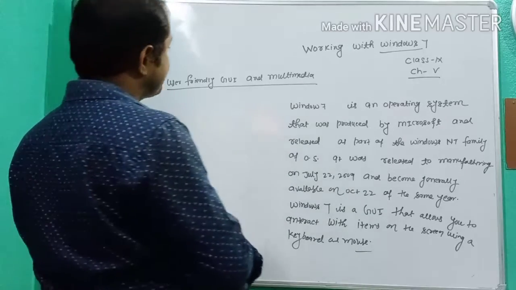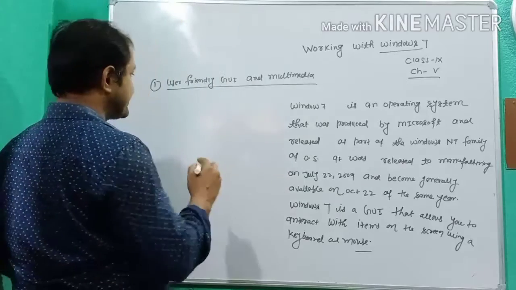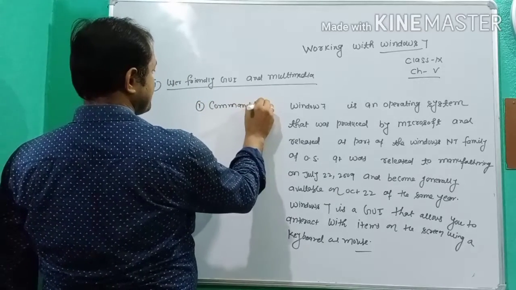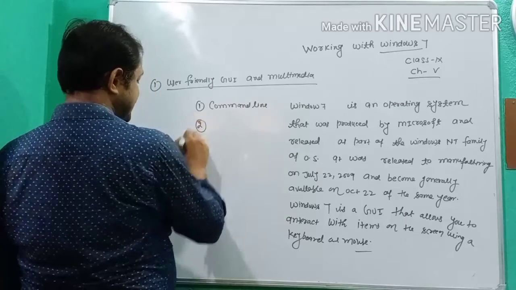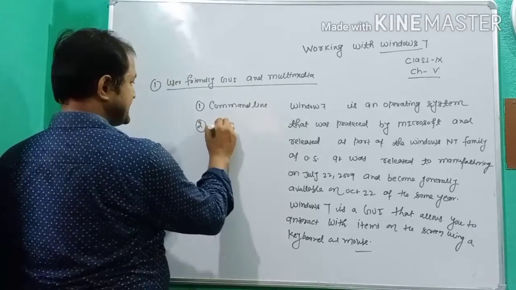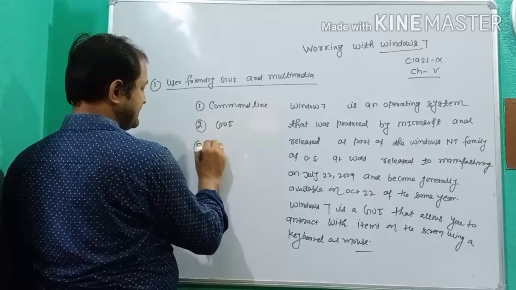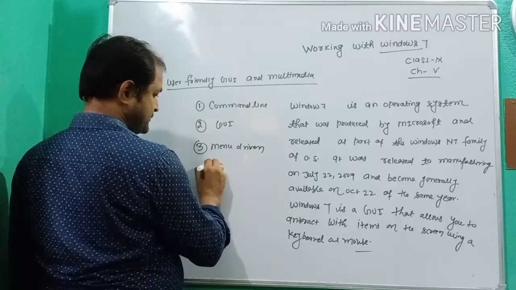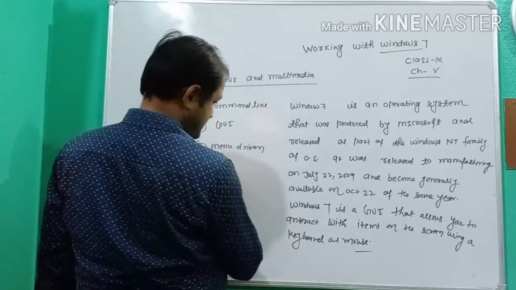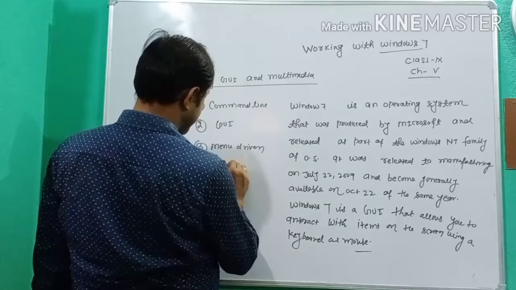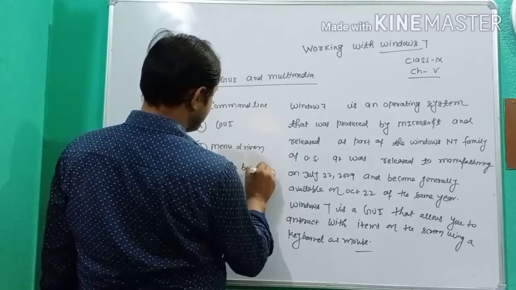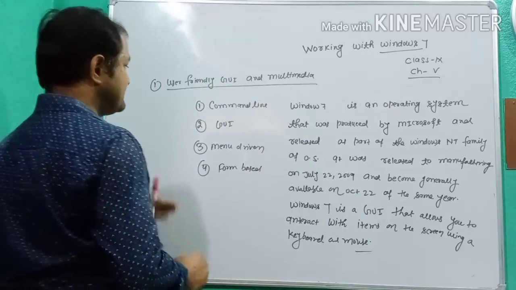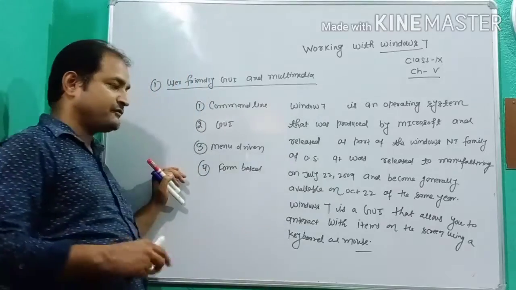My dear students, user-friendly GUI is mainly related to first, command line; second, GUI; third, menu driven; fourth, form based. These are the four types of user-friendly GUI: command line, GUI, menu driven, and form based.